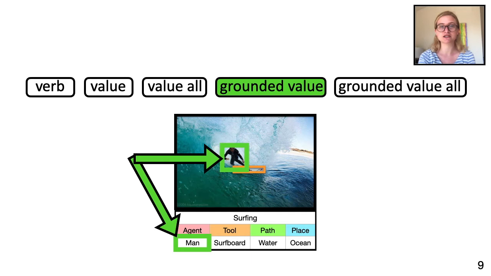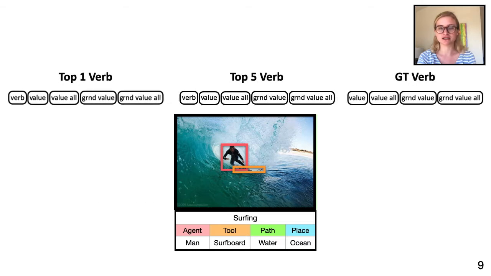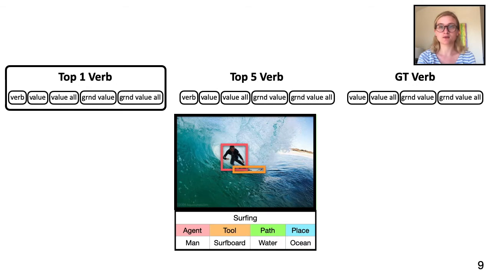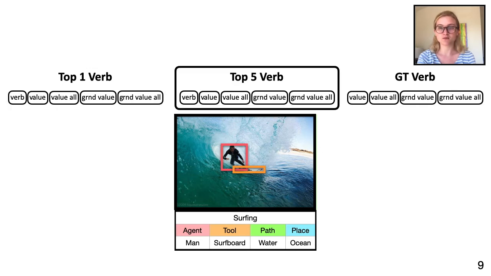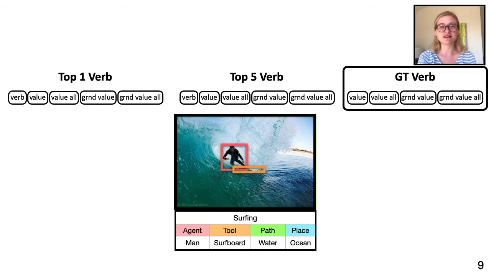A correct grounding is a grounding with at least 50% intersection over union, or it can also mean a correct prediction of no grounding in the image. Grounded value all indicates the percentage that the grounding and values are correct for the entire frame. We report all these metrics under 3 settings. Top 1 verb, where the model must predict the correct verb with the highest accuracy. Top 5 verb, where the verb prediction is considered correct if it is in the top 5 most likely predicted verbs. And ground truth, where the verb is given and the model must predict the locations and values.